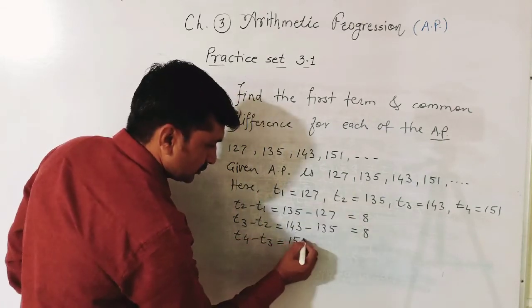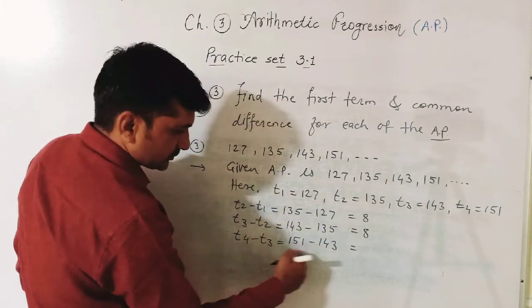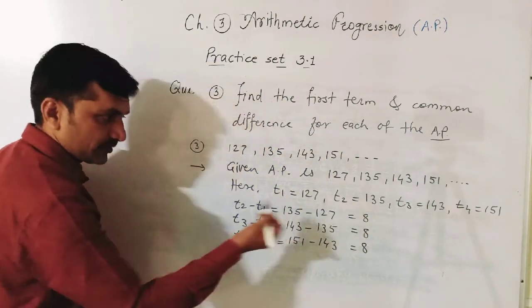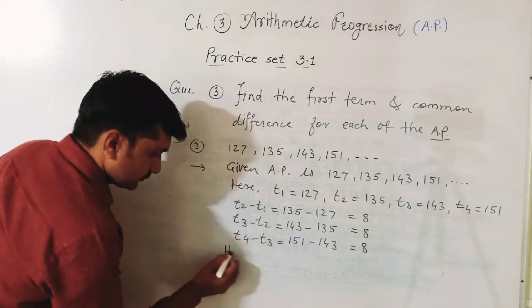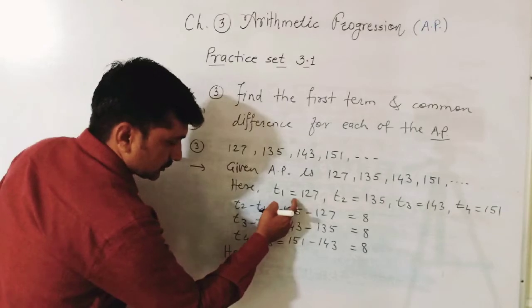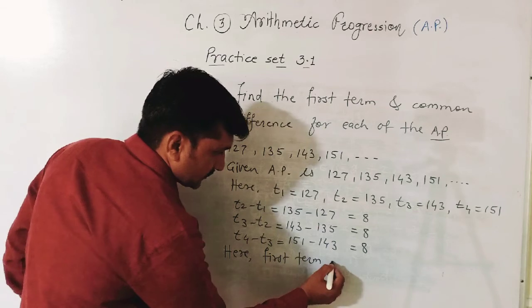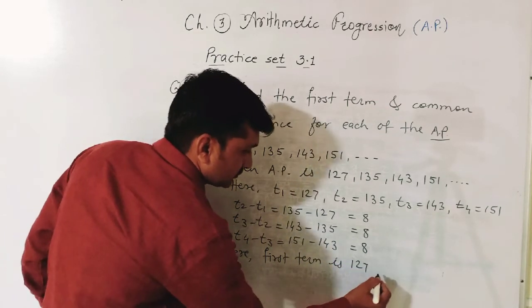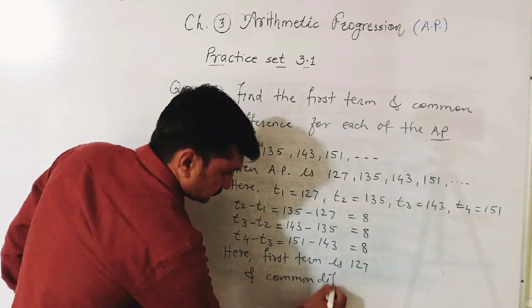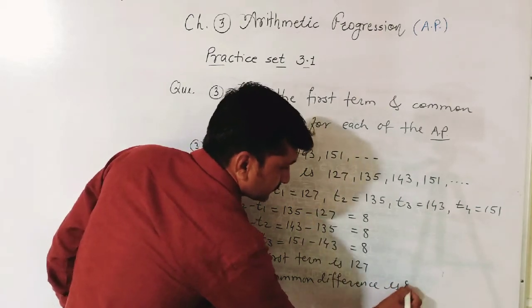T4 is 151. 151 minus 143 is equal to, here again subtraction 7 plus 1, 8. Common difference we got 8. Here, now you can write this first if you want. Here, first term is 127 and common difference is 8.